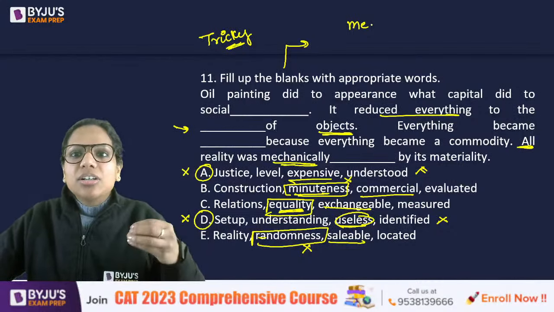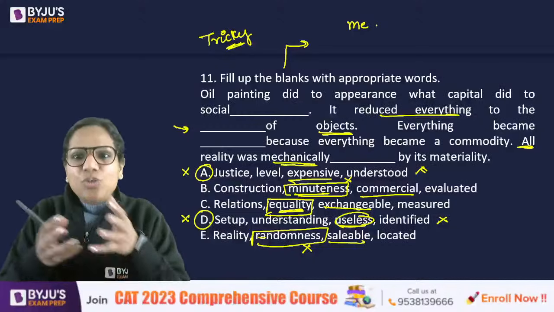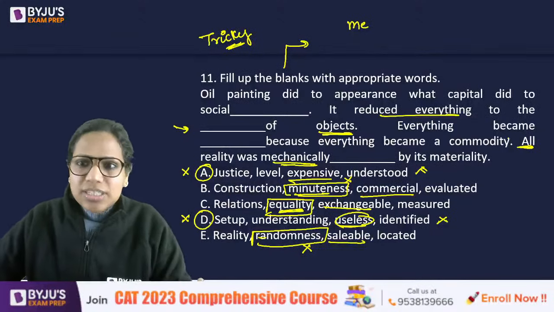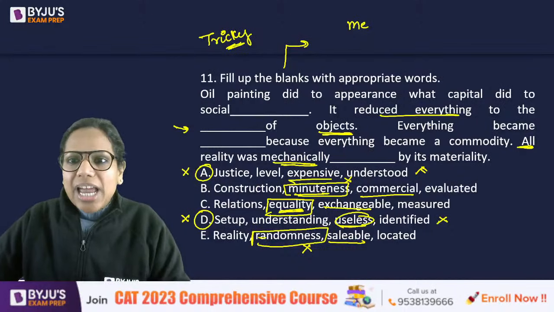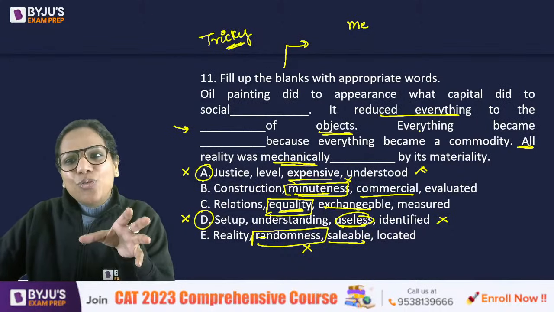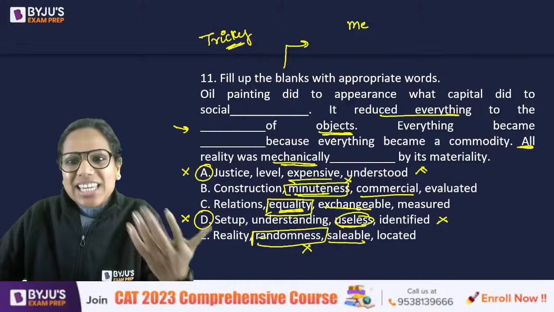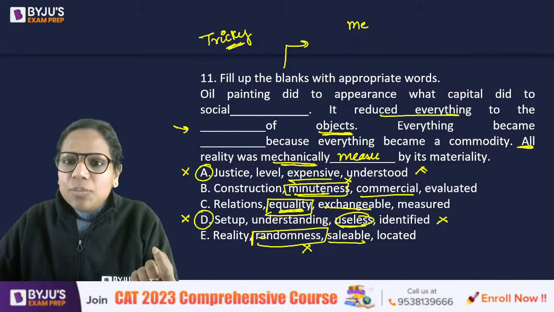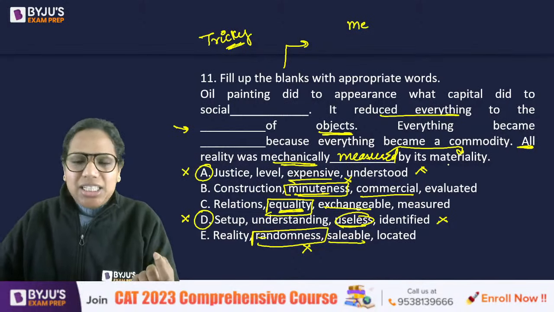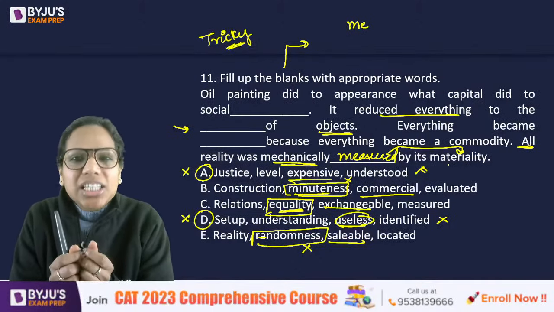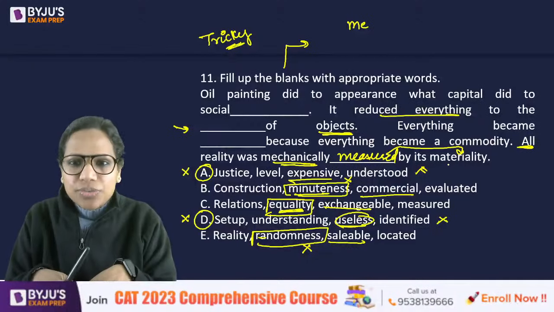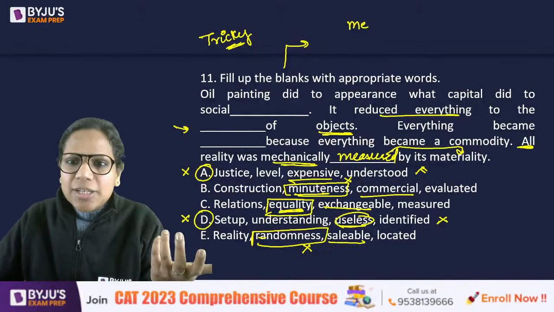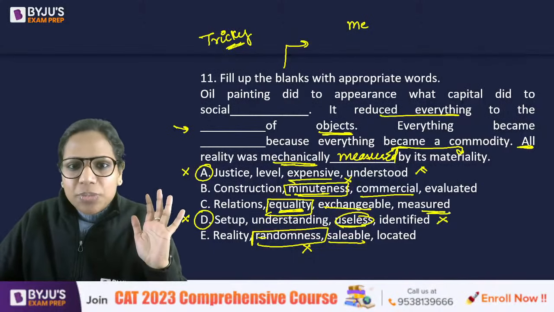So when you use a scale, when you measure something, that's a mechanical measure. Kilometer, liter, these are mechanical measures. So all reality went very well with the idea of making everything exchangeable, saleable. All reality was mechanically measured by its materiality, by just looking at the material thing and not really going deep into the core, right? We were just looking at the material things. So measure fitted there for me.